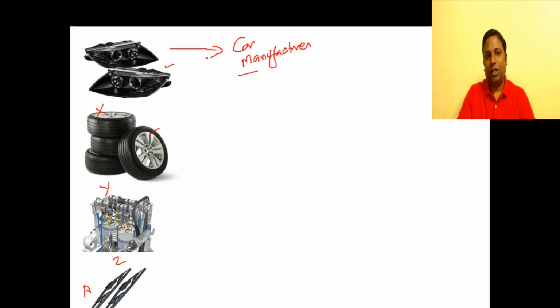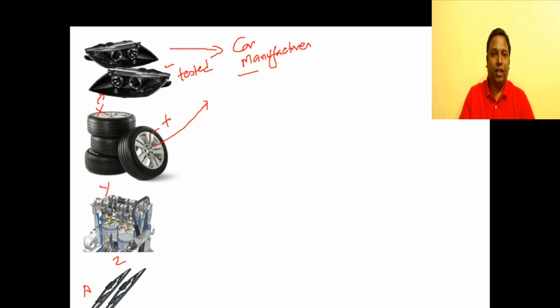So we have to understand certain things here. Before the vendor, say company X, supplies this product to the manufacturer, the product will be tested. For instance, company X may test whether the headlamps are working in its facility. Likewise, company Y, before shipping the tires to the car manufacturer, will be checking for any defects or any problems with the product they are shipping.